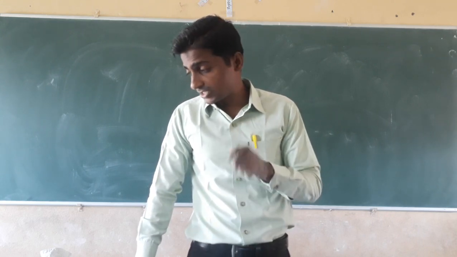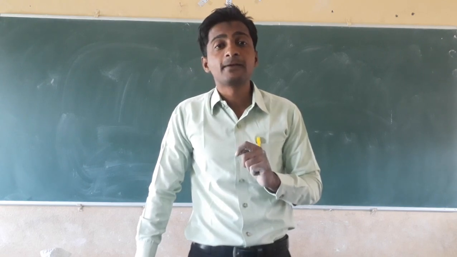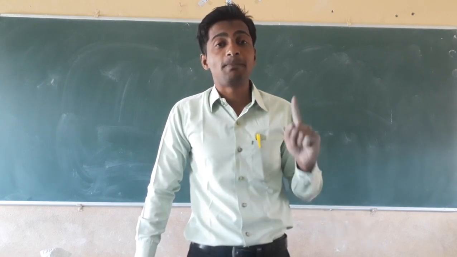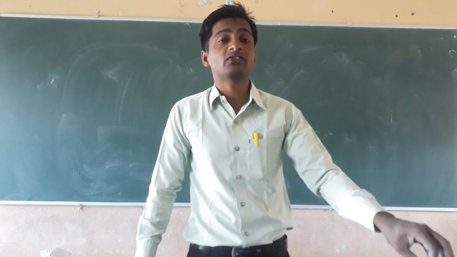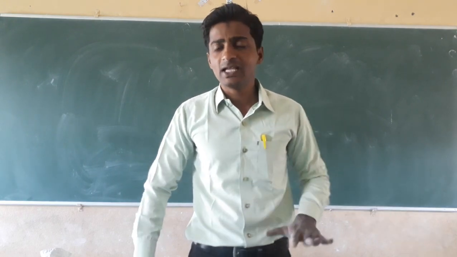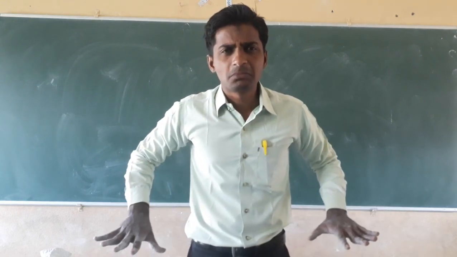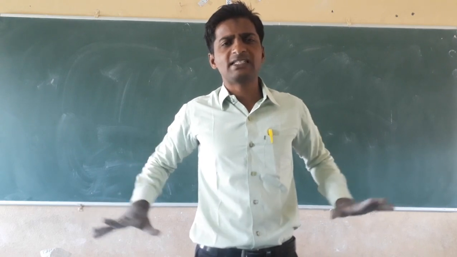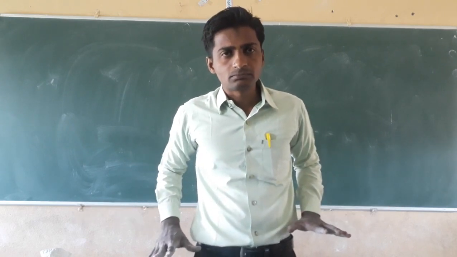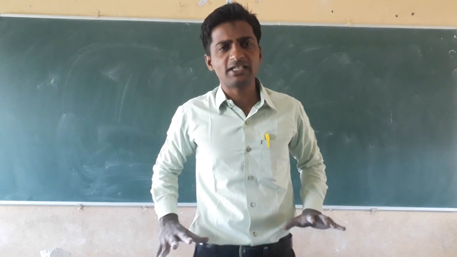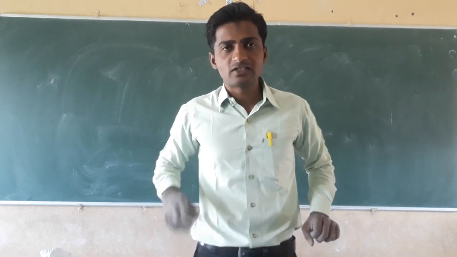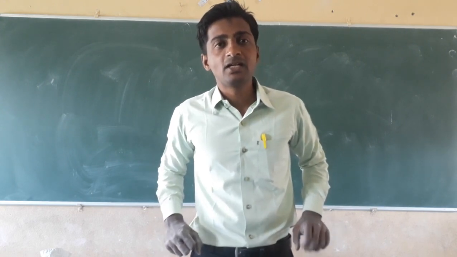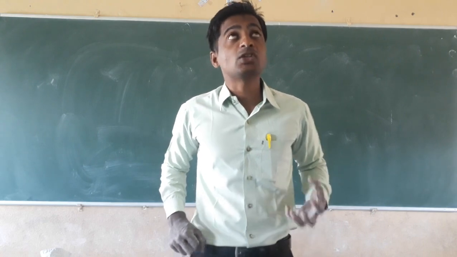Then how is it taken? Nitrogen is taken by plants with the help of bacteria present in the soil. In the soil, billions of types of microorganisms are present, among which some special microorganisms help in nitrogen fixation.